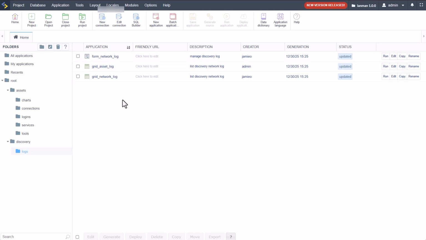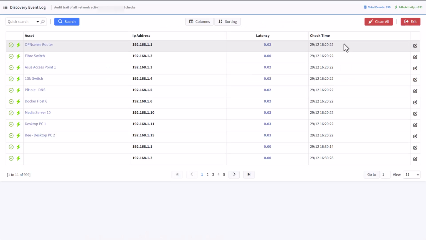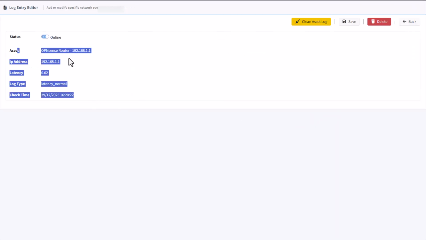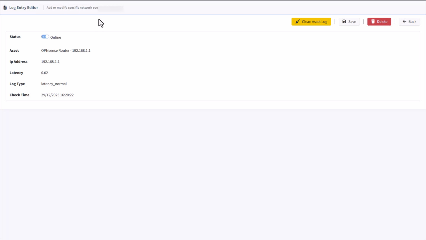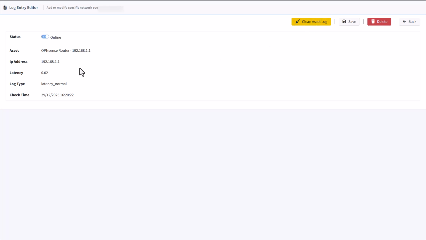Now I should note that you do have a form here for the network log, but in general, it's not included here other than for the edit. And then even within the edit, there is nothing really for you to edit other than maybe the status of online, offline, if you know that. And you can also clean the asset from that log. Now, a lot of the button functions and everything, you have them all displayed within the applications.